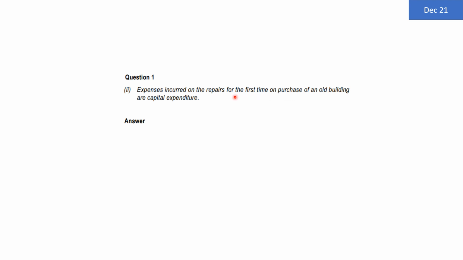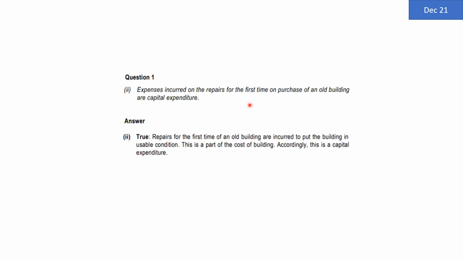Now since the expenditure is on an old building, then despite the fact that it is repairs, we will have to consider it as capital expenditure. Afterwards, once you have started using the building and thereafter you are again incurring the expenses, maybe after 3 years, maybe after 5 years, just for the sake of maintaining it properly, that will be considered as repairs and maintenance revenue expenditure. This is for the first time on an old building. That's why the repairs will be considered as capital expenditure. So the answer is true.